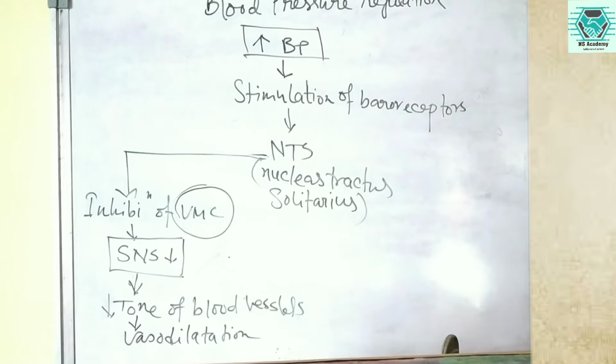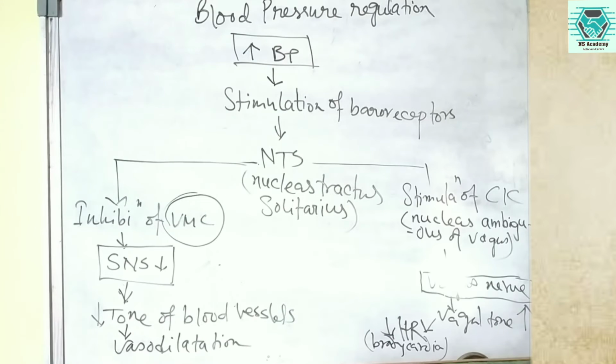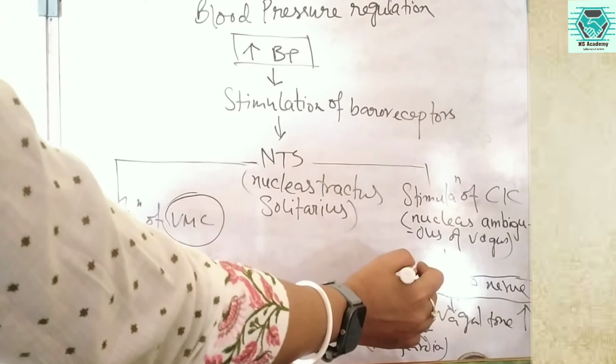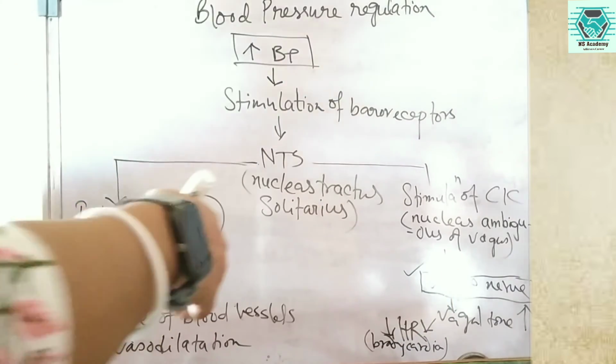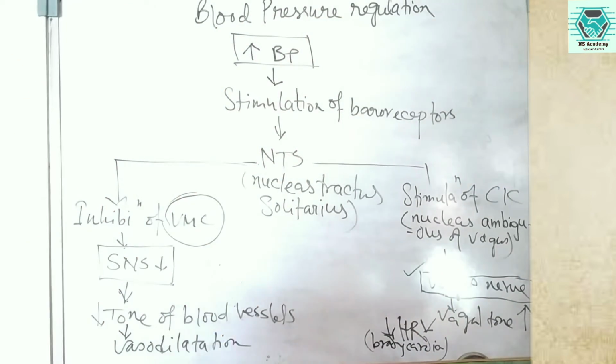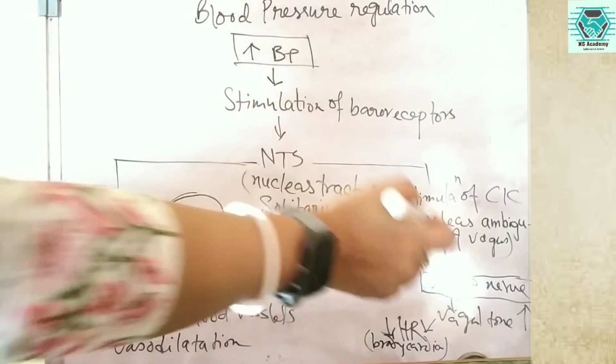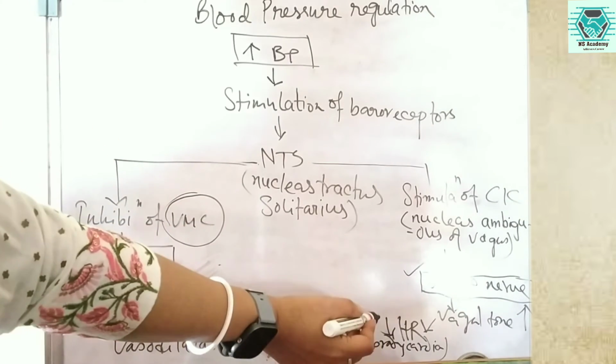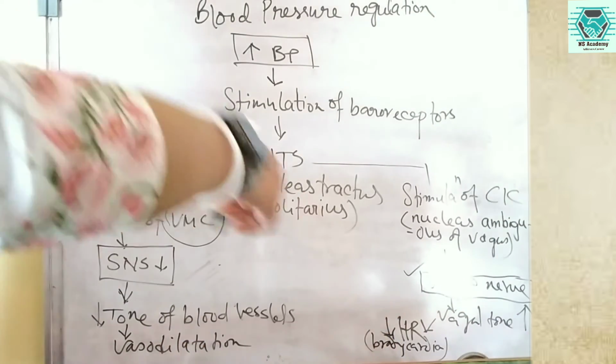So due to the vasodilation, maximum blood flows through the vessels. At the same time there is stimulation of the nucleus ambiguus of the vagus nerve, which is under the parasympathetic nervous system, and there is an increase in the vagal tone, which decreases the heart rate, which is called bradycardia.